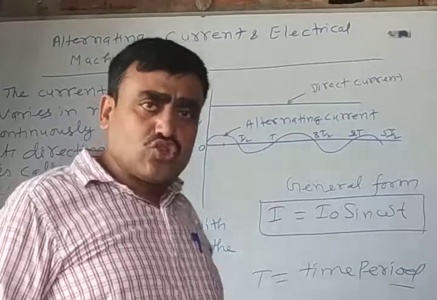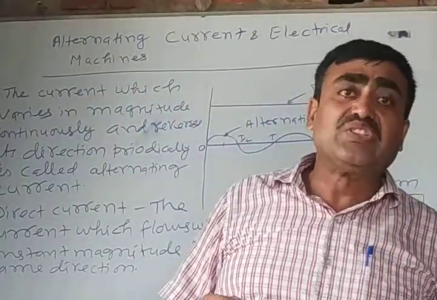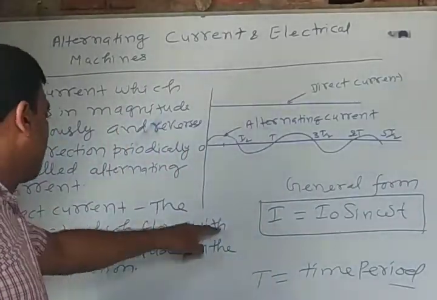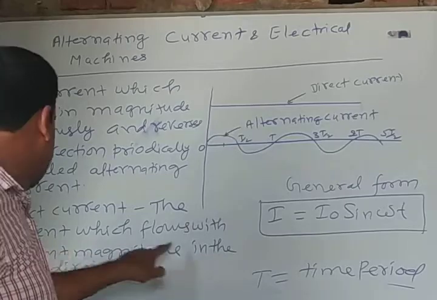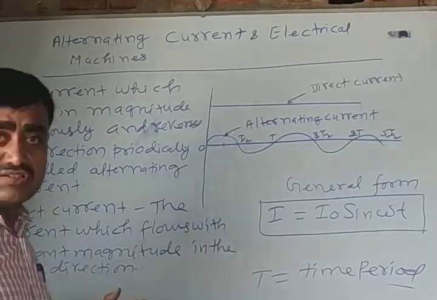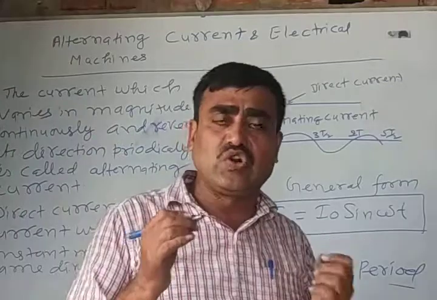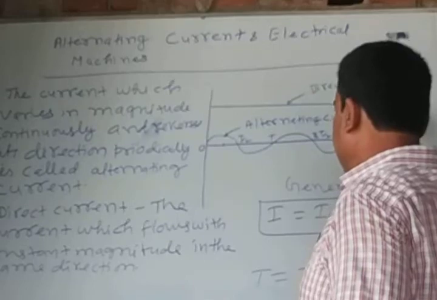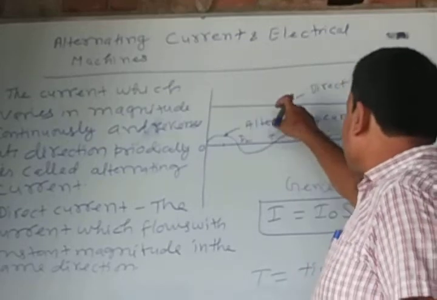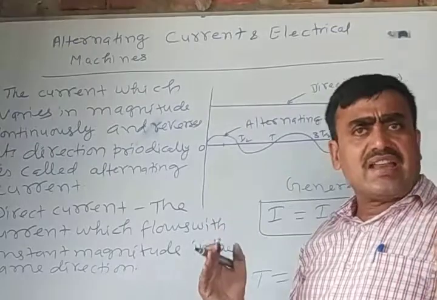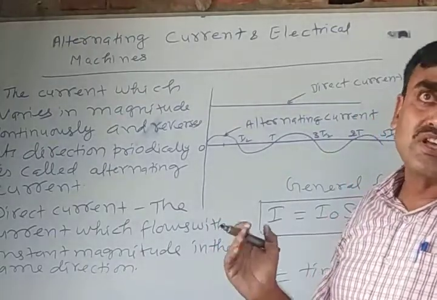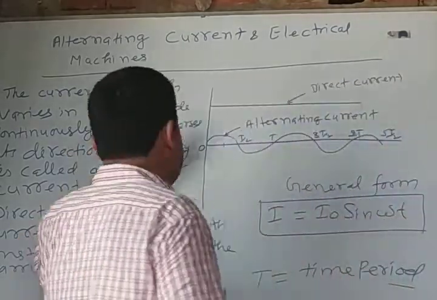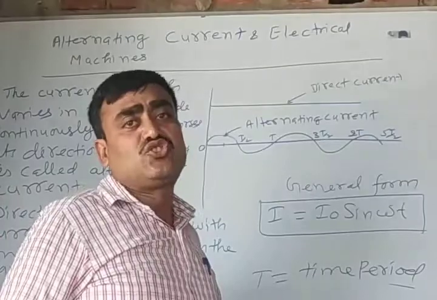Current has another type, that is called direct current. Direct current is the current which flows with constant magnitude in the same direction. Here direct current is represented. Its direction and magnitude both are the same, but in AC, magnitude and direction both change.